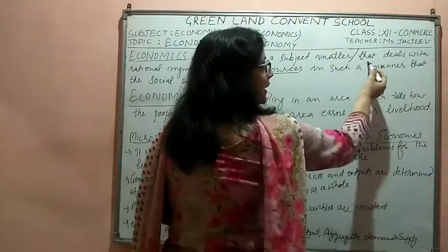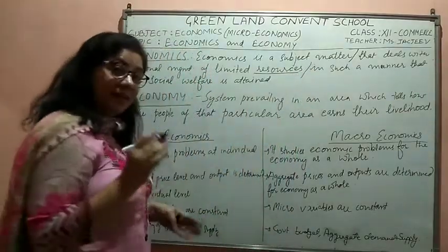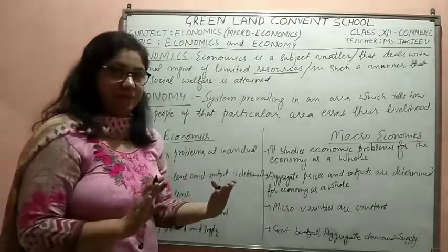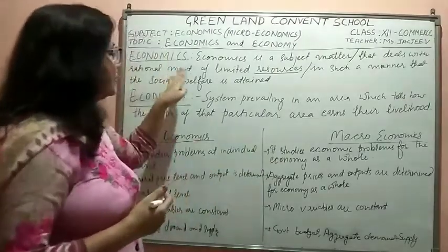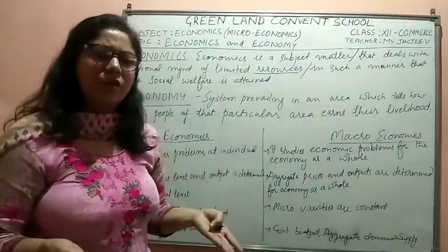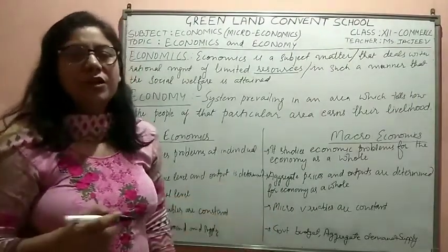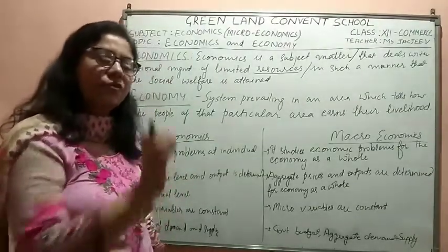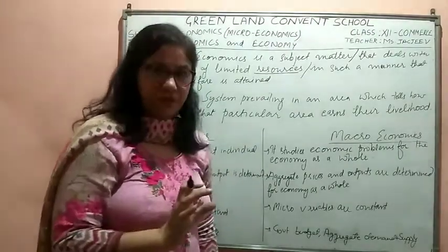What does it do? It deals with the rational management of limited resources. Rational management means intelligent management, doing it in a perfect manner. With the minimum we are getting the maximum. That is what we say rational management of limited resources. Resources are limited, that's why the need of economics arises. If we have abundant resources, there is no need of economics. Our resources are limited. From those limited resources, we have to allocate them in such a manner that we earn the maximum profit.